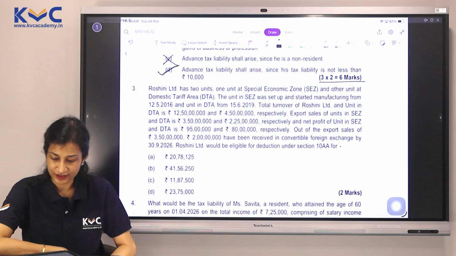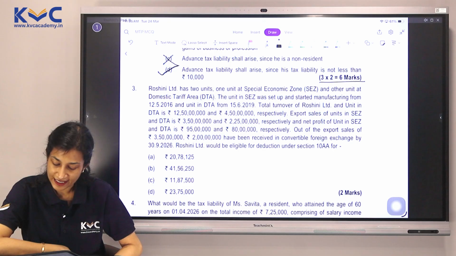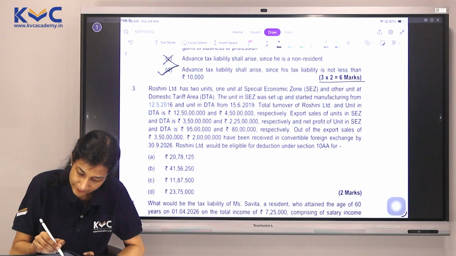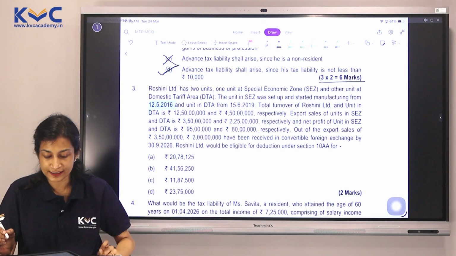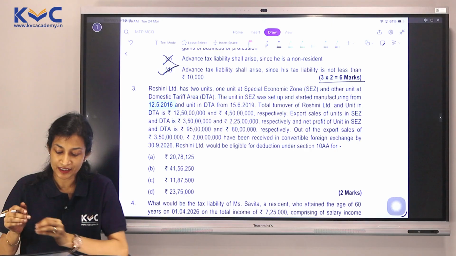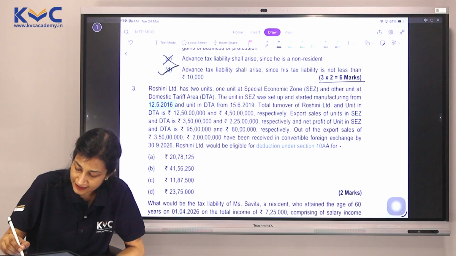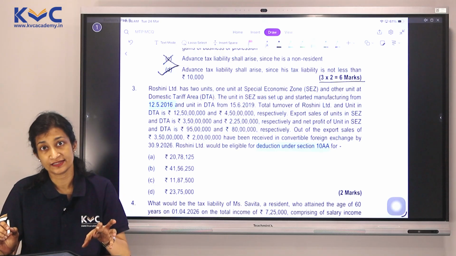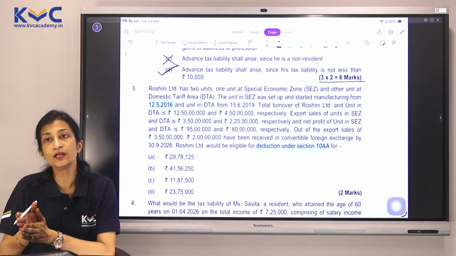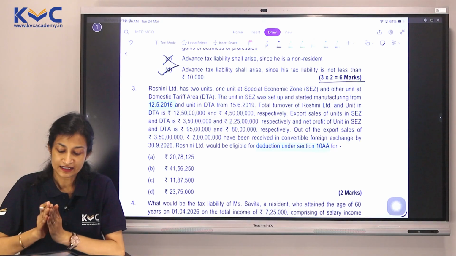Rashmi Limited has 2 units. One unit at SEZ and the other unit at DTA. The unit in SEZ was set up and started manufacturing from 12/5/2016 and the unit in DTA from 15/6/2019. By now, we know very well what we are going to talk about. We're talking about deduction under 10AA, which is deduction for export profits. As far as export profits are concerned, we only look into the SEZ export profits and not the DTA. So any information about DTA here is irrelevant.